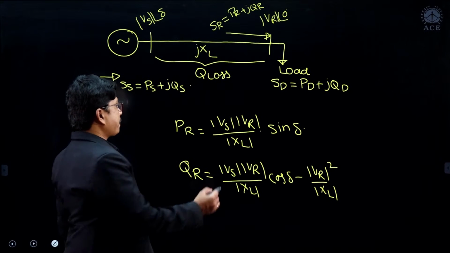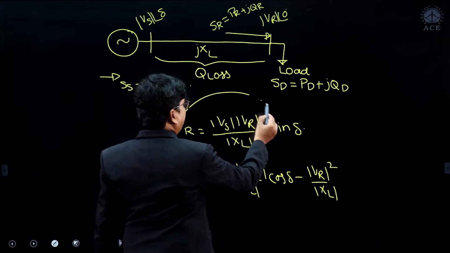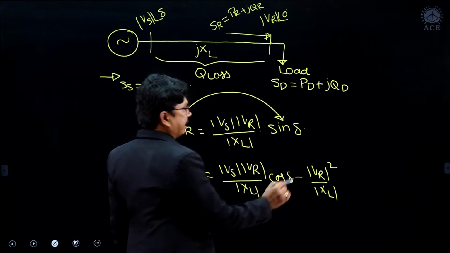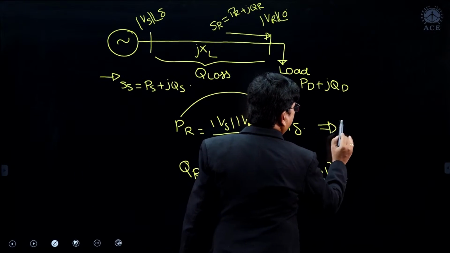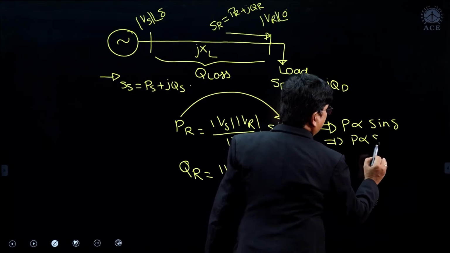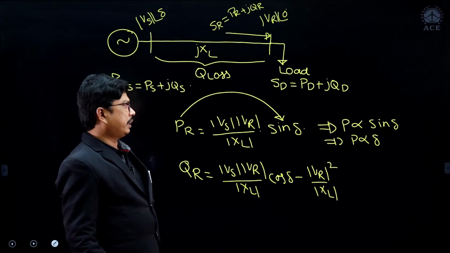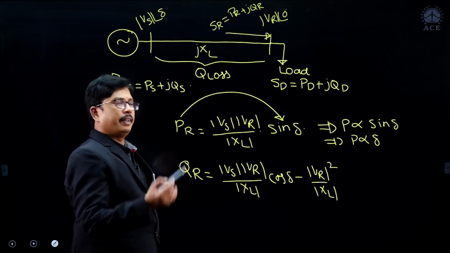Now, from this one, the active power P depends on sin delta, right. Whenever delta values are small, we can take P directly proportional to delta, because sin delta will be very small.